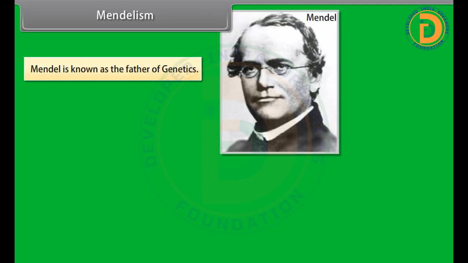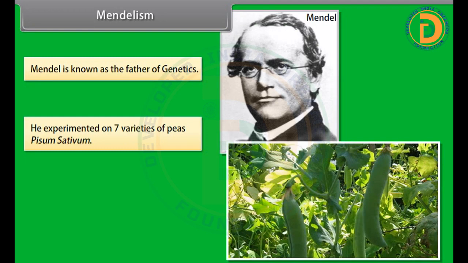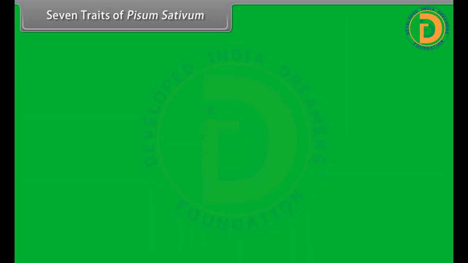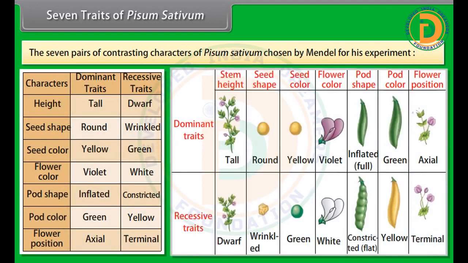Mendelism. Mendel is known as the father of genetics. He experimented on 7 varieties of peas, Pisum sativum. His work was not accepted because of certain reasons initially, but in 1900, his work was rediscovered by Hugo de Vries, Carl Correns, and Erich von Tschermak. The 7 pairs of contrasting characters of Pisum sativum chosen by Mendel for his experiment.